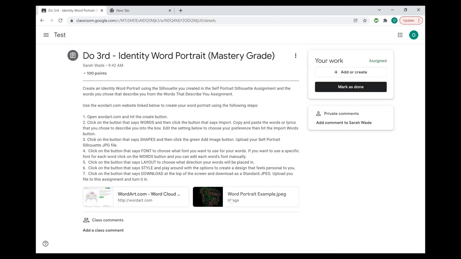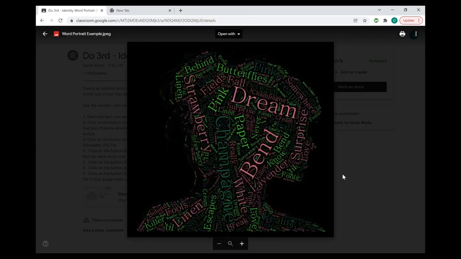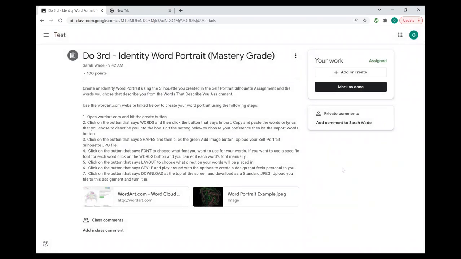So first we're going to look at the example. This is what we're making this week. So you're combining the words from that first assignment that you decided to come up with that you relate to or that you identify with. And then you're combining those words with the portrait that you traced with the pen tool to create this really nice identity word portrait. We're going to be using a website called wordart.com to create this identity word portrait.